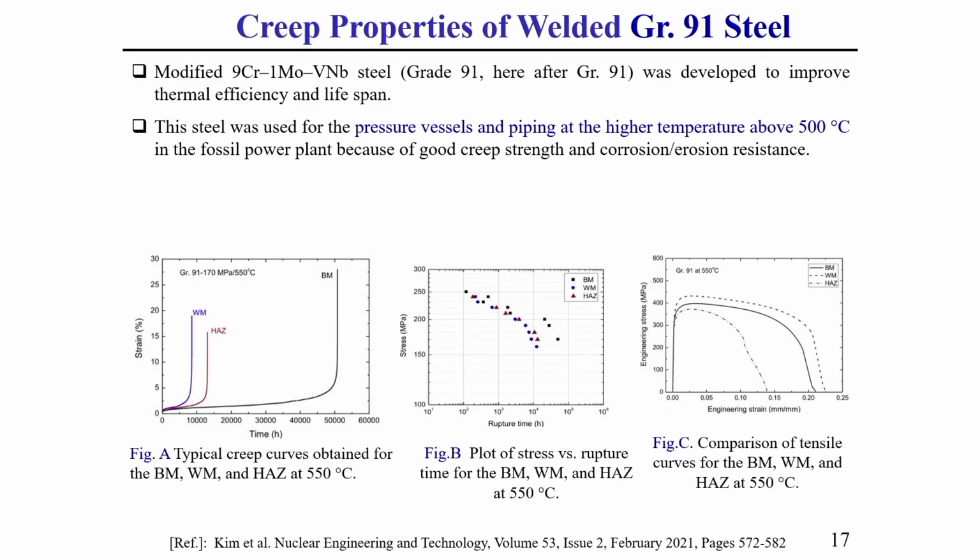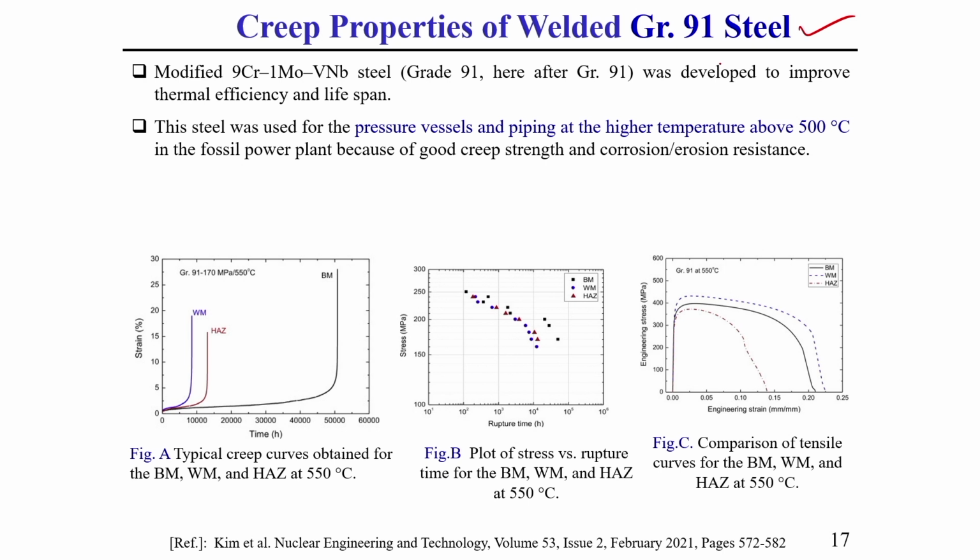That is why this technique also has wide application in the field of weldment creep life prediction. Here I am giving an example related to the creep property of a welded specimen of grade 91 steel, which is in the category of creep resistant steel.